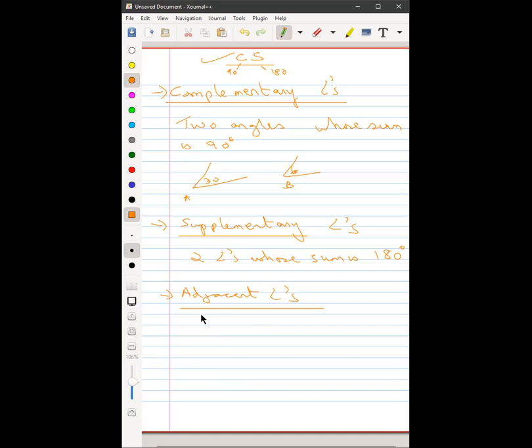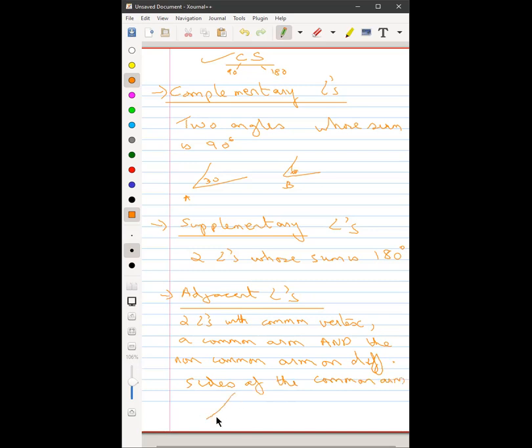Correct. So two angles with a common vertex, a common arm, and one important point, the non-common arm on different sides of the common arm. This is an important point. Why? We'll come to understand.